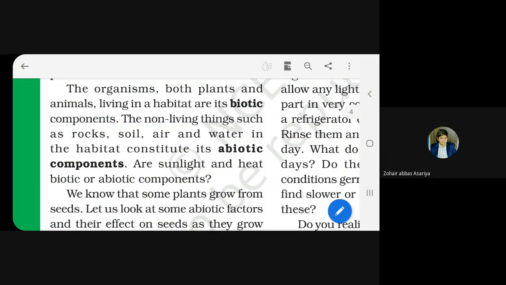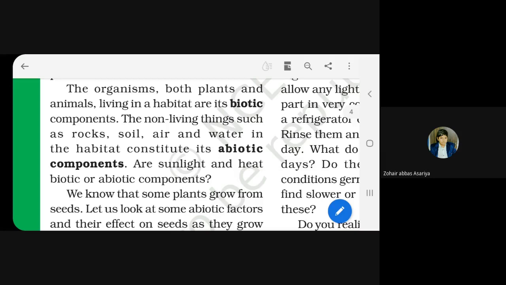Correct? Living and non-living. What is meant by biotic and what is meant by abiotic? Give me one example. Biotic means a living thing. For example, abiotic means, for example, stone, air, soil. No beta, you are giving an example of abiotic.